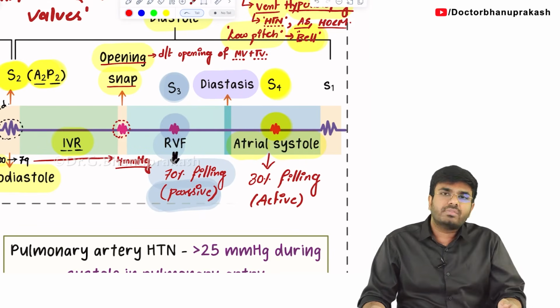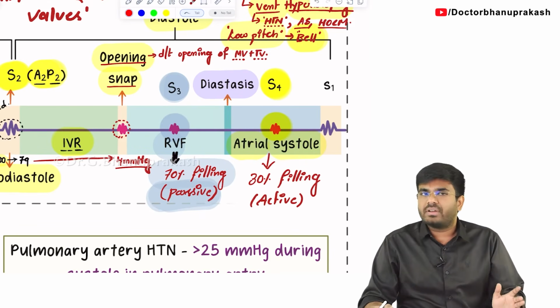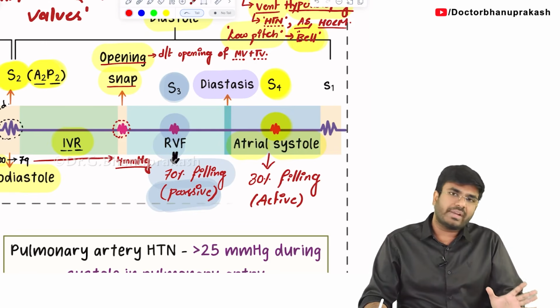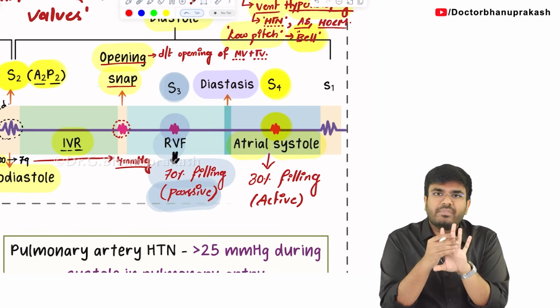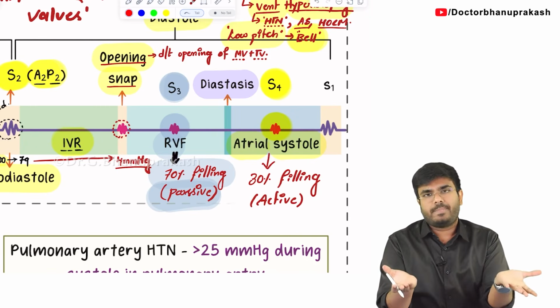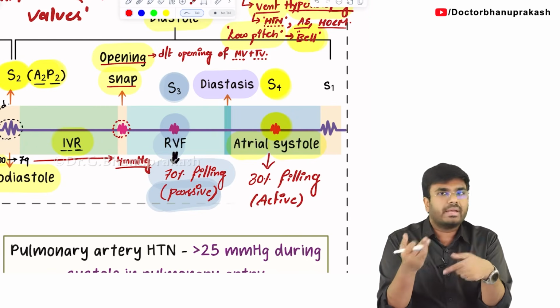So with this, all the phases of the diastole are completed. The 5 phases of the diastole: what are they again? Protodiastole, isovolumetric relaxation, rapid filling, slow filling, atrial contraction. Again, the same events will happen again and again.